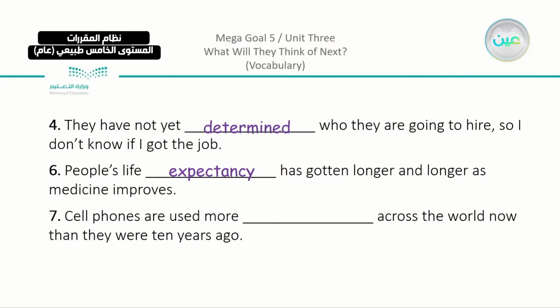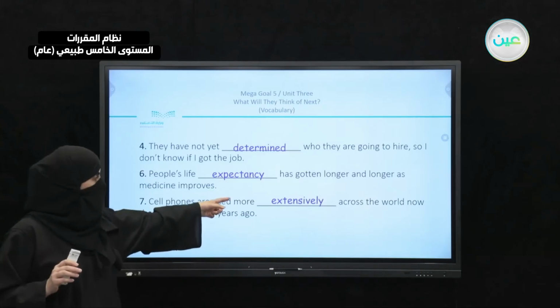And then we have the last one. Cell phones are used more, we can say, extensively across the world. And I chose immediately the word extensively from the word that we have here, which is across.